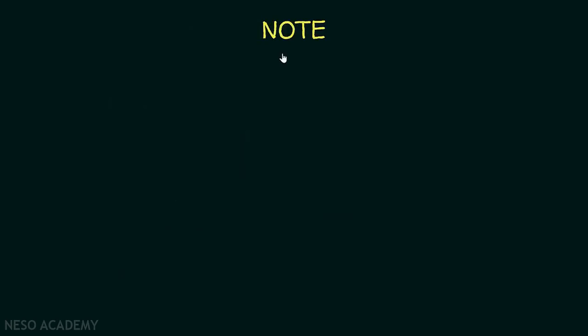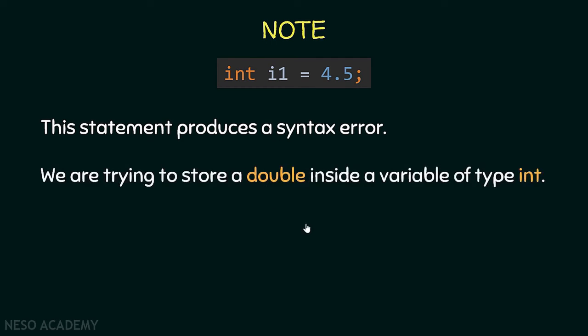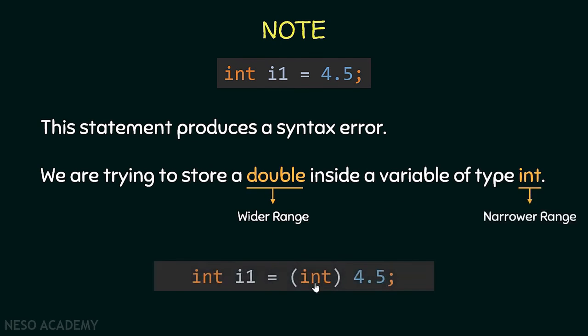Now let's have a look at this note. We have an integer i1 which is equal to 4.5. This statement produces a syntax error. Java will tell you that you are trying to store a double inside an integer, alright? And remember, a double has a wider range than an integer. To fix that, we convert 4.5 to an integer using explicit casting.